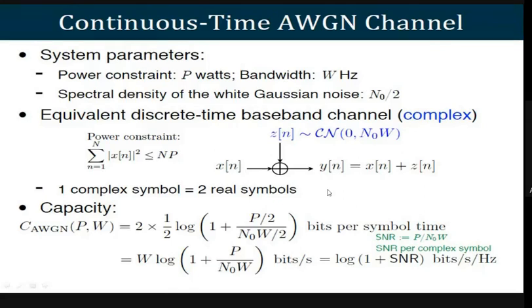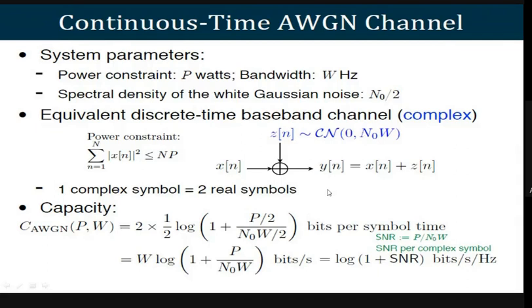Good morning, friends. Today we'll cover these three topics here. Initially we will try to understand the resources of the AWGN channel. Within that, we try to understand the continuous time AWGN channel, then the power and the bandwidth. So these two topics we will discuss here. Initially, the resources of the AWGN channel.